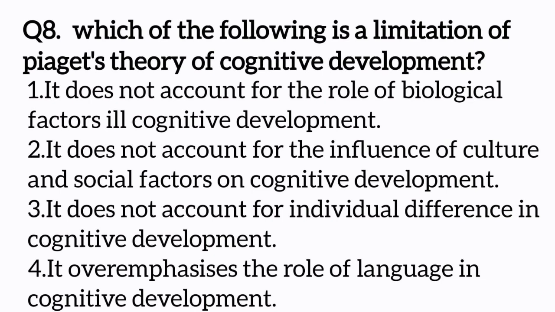In Vygotsky's theory, S, C, L: S for social, C for culture, L for language. These three factors influence cognitive development. Piaget suggested that children understand the world around them by adjusting their ideas when they find differences between what they know and what they discover. So the correct option is the second one: it does not account for the influence of culture and social factors on cognitive development.